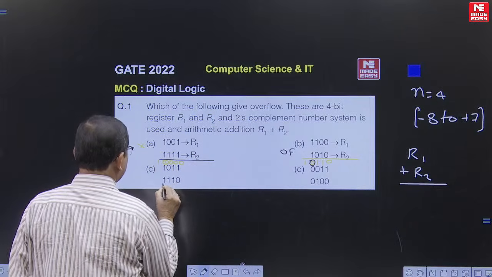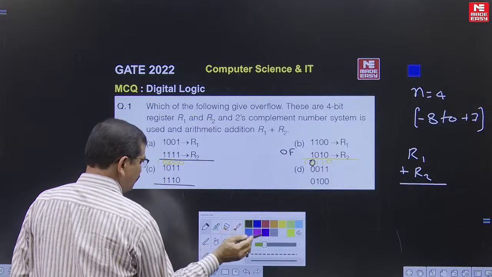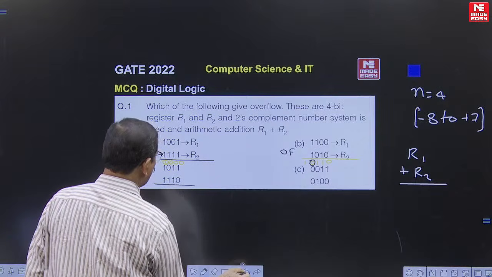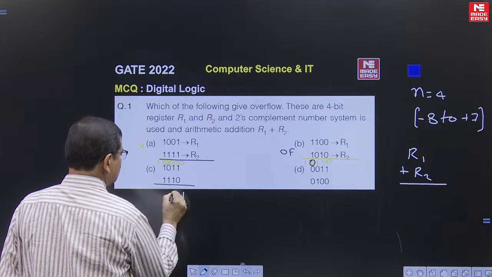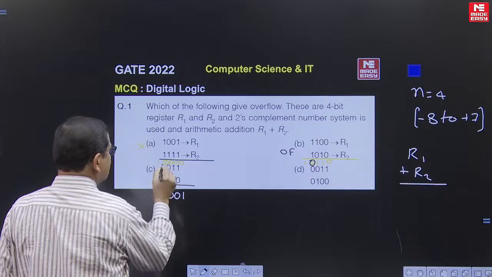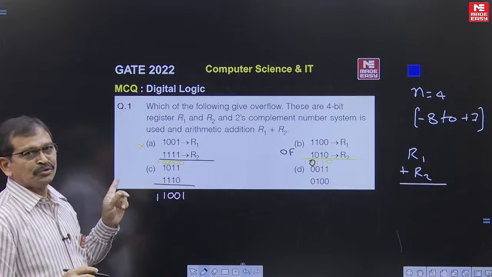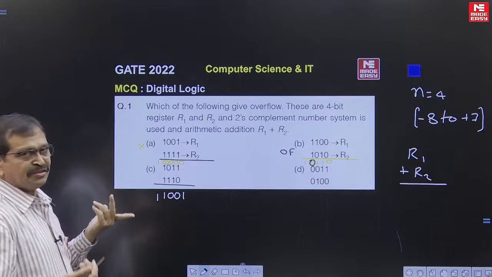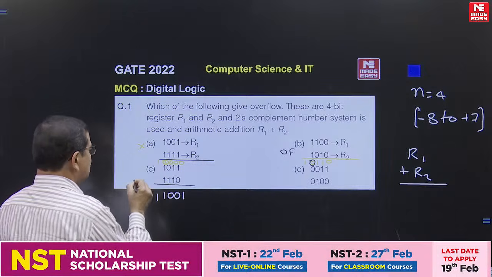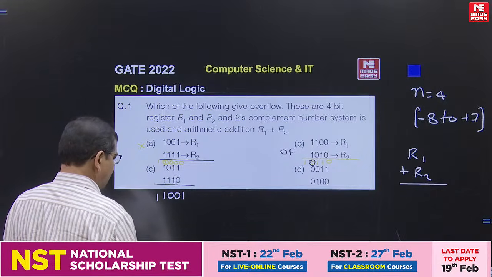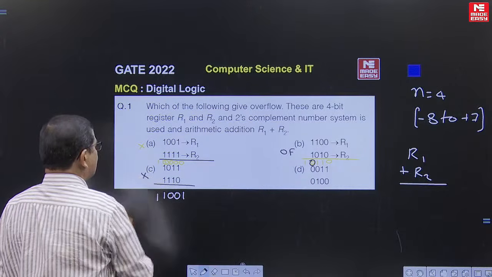The same way, if you look here, it is 1, it is 1, it is 0, it is 0, it is 1, it is 1. So there is no question of sign reversal. The given numbers are negative and the result is also negative. Sign bit 1 means in the 2's complement number system the number is negative. So it is not a case of overflow.